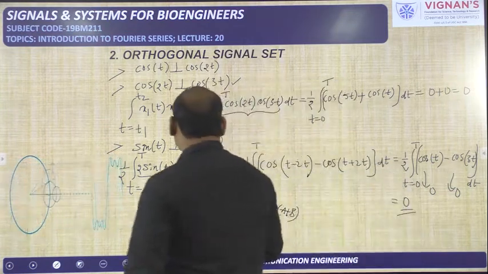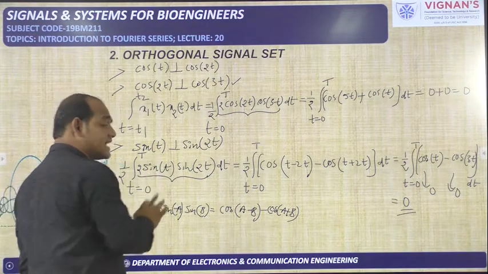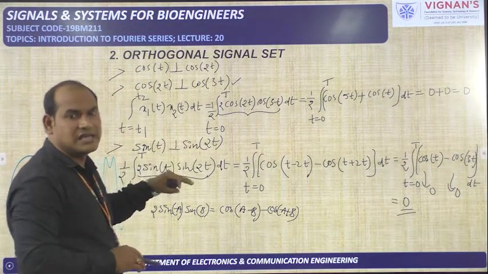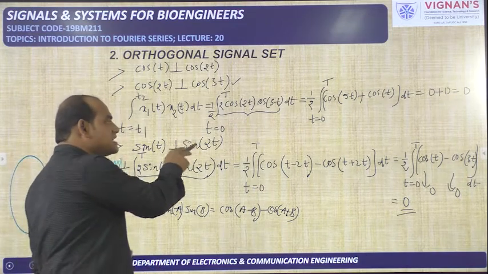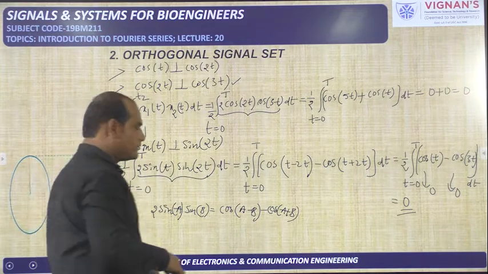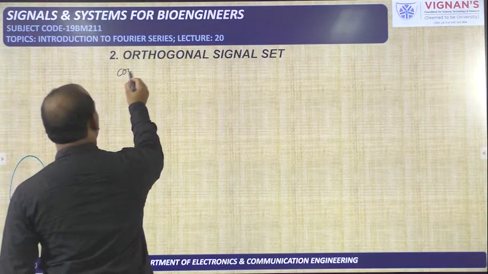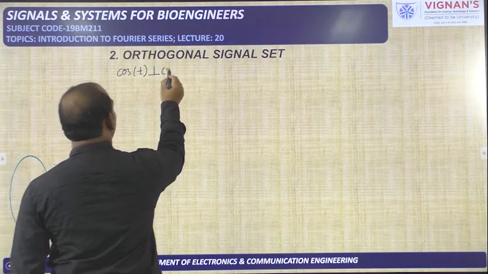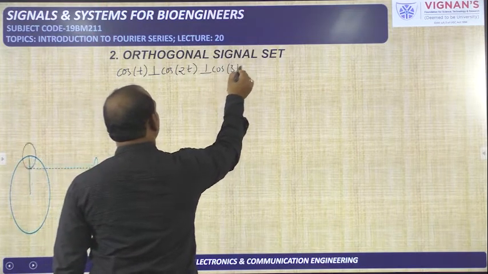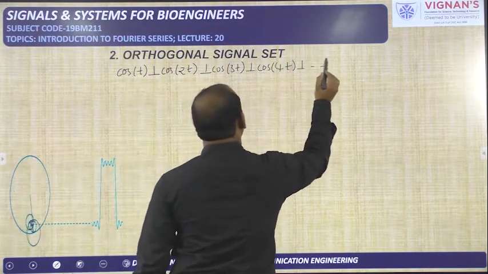So we have understood that this integral for the product sin t and sin 2t is equal to 0. That means sin t is orthogonal to sin 2t. Similarly, you can check that sin 2t is also orthogonal to sin 3t, and sin 3t is also orthogonal to sin 4t. So what are the results we got that I am writing here? Cos t is orthogonal to cos 2t. This one we have proved. And it is also orthogonal to cos 3t, and to cos 4t, and so on. Like this, many signals we can take.